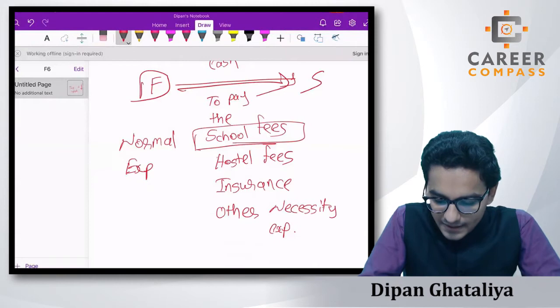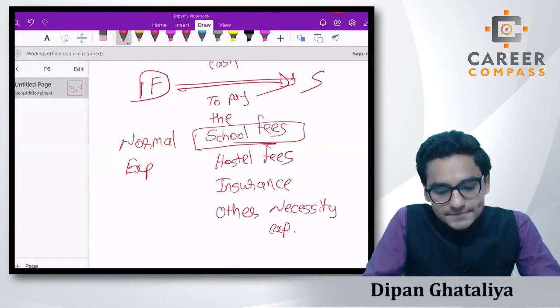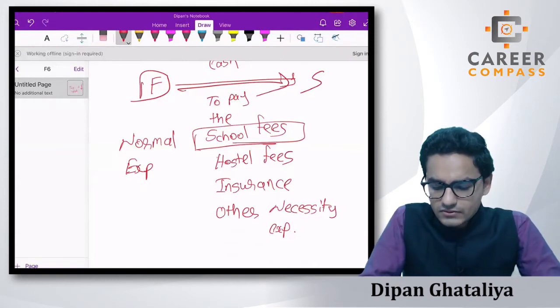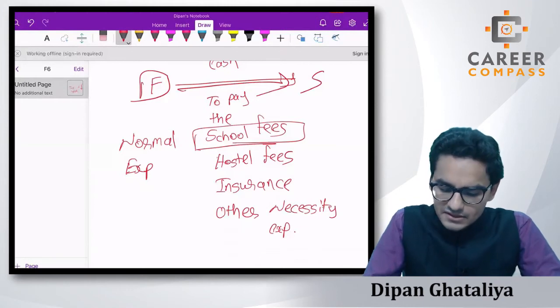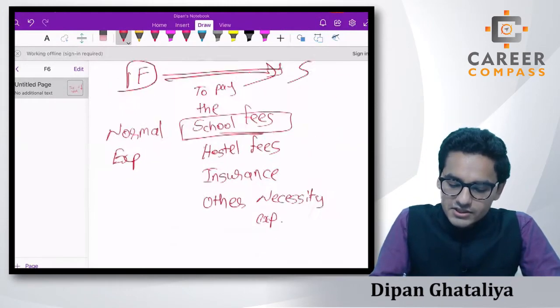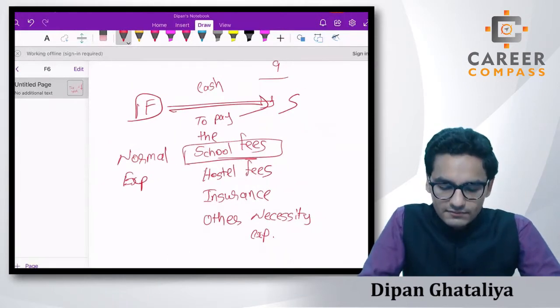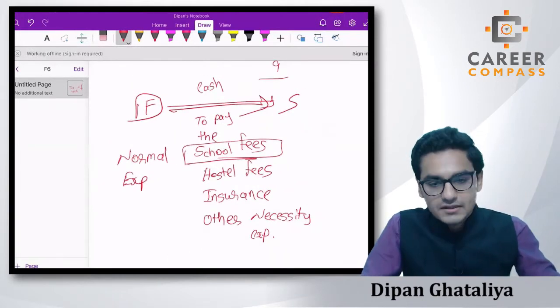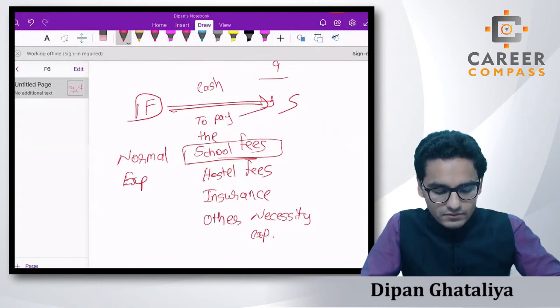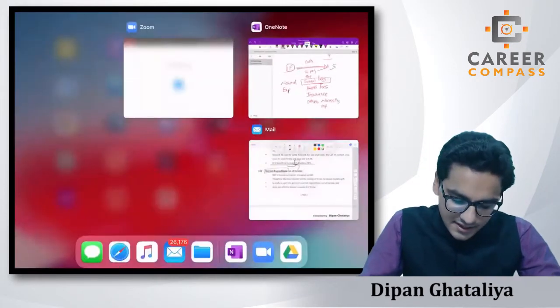Please remember. It is very logical, students, whatever we are telling, but still HMRC have put conditions that if you want to claim this exemption of normal expenditure out of the income, then two conditions must be fulfilled.